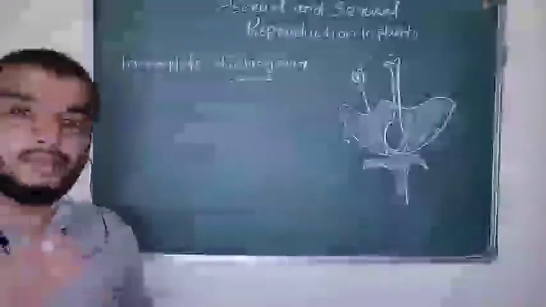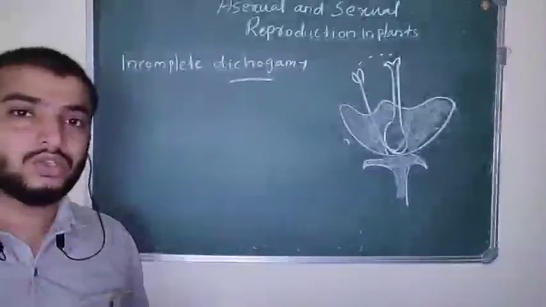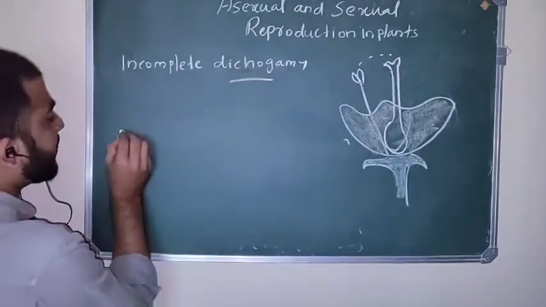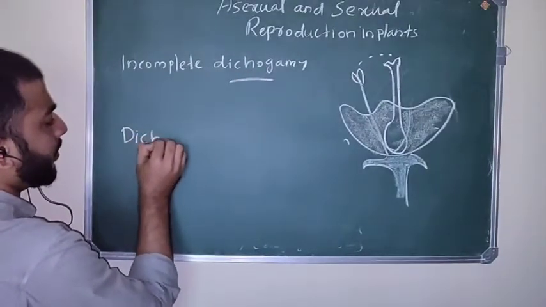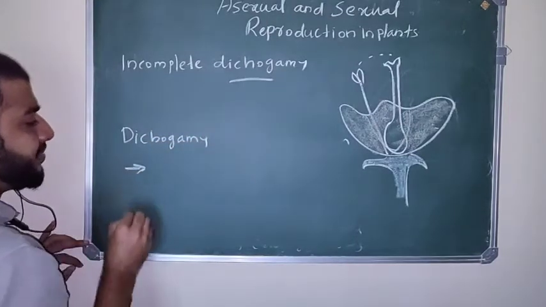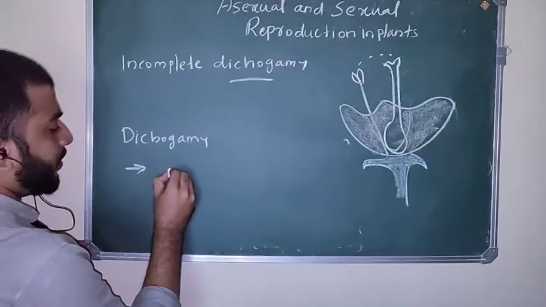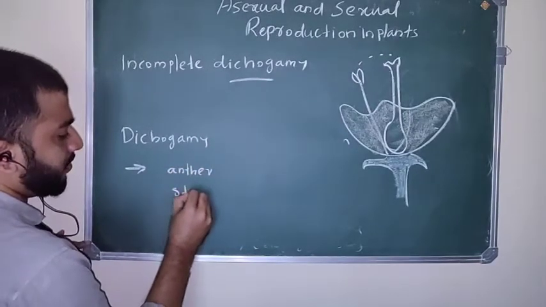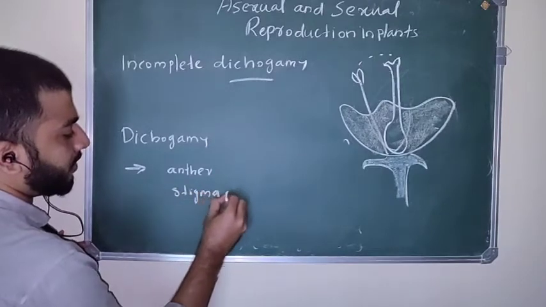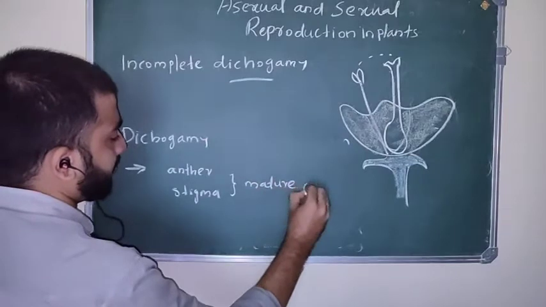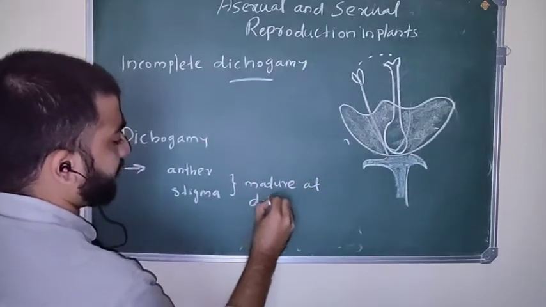The next mechanism which favors self-pollination is called incomplete dichogamy. So first of all, what is dichogamy? Dichogamy is a mechanism by which the anther and stigma of the flower mature at different times.